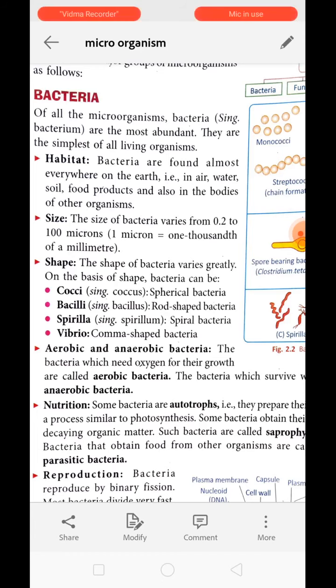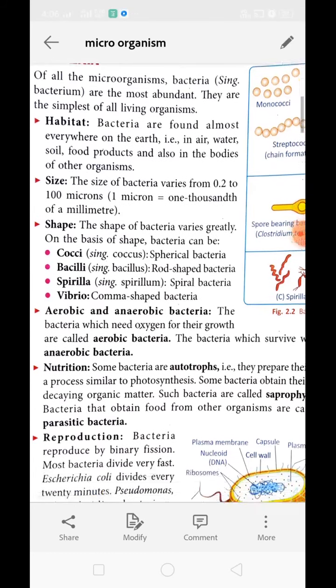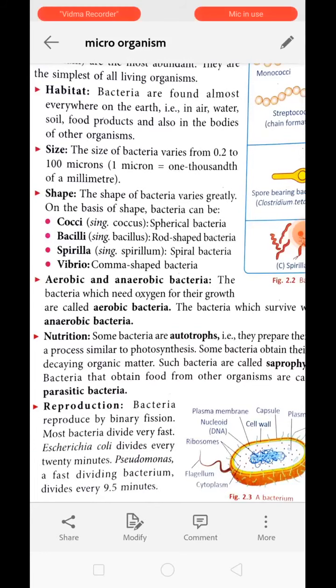Now what is a micron? A micron is a unit to measure length. As microorganisms are very tiny, we cannot use other units like centimeter or millimeter, so we have a different unit called the micron. 1 micron is equal to one thousandth of a millimeter. This means in 1 millimeter of distance we can have 1000 bacteria of size 1 micron.